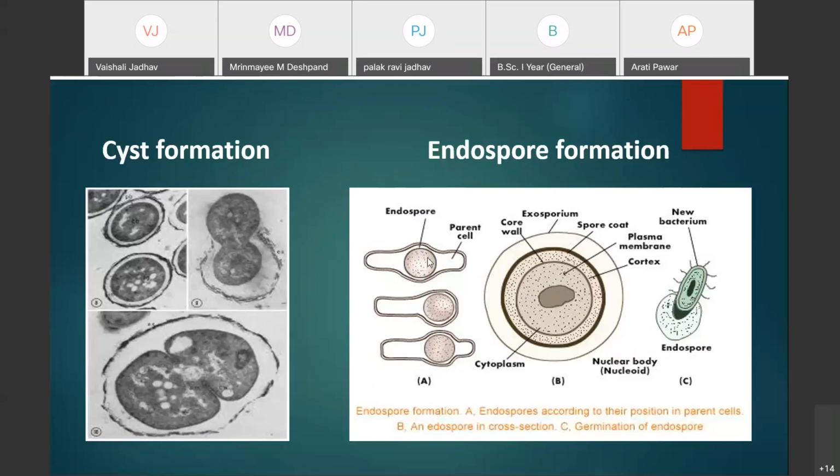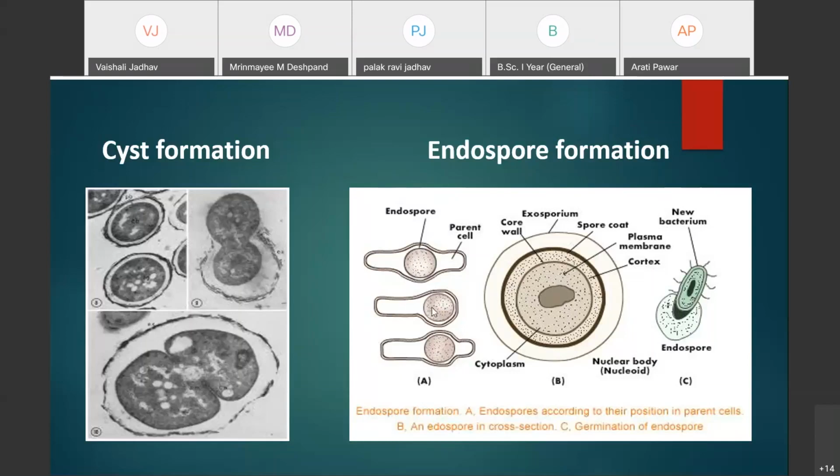And endospore formation is very common in large-sized bacteria. We have discussed that the bacillus or rod-shaped bacteria are larger in size compared to cocci and spirilla. That's why endospore formation is very common in rod-shaped or bacillus bacteria. It is also reported in very few of the cocci, the spherical, and the spirillum bacteria, but it is very common in bacillus or rod-shaped bacteria.